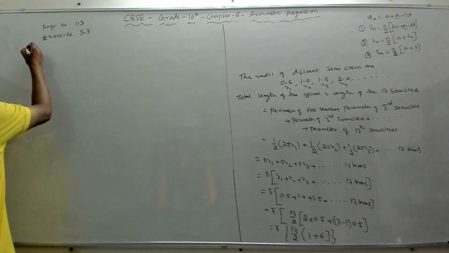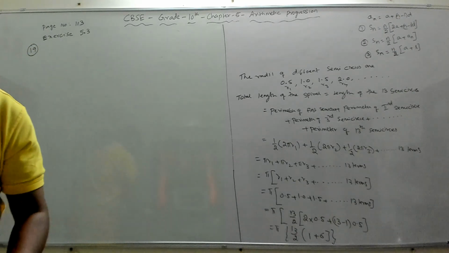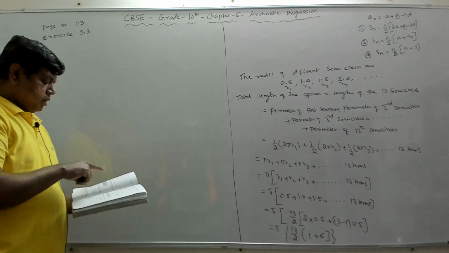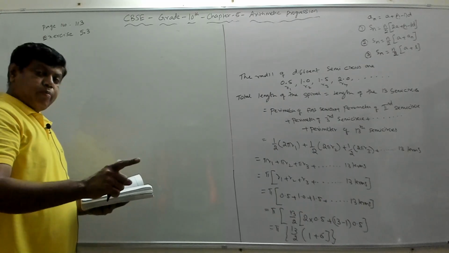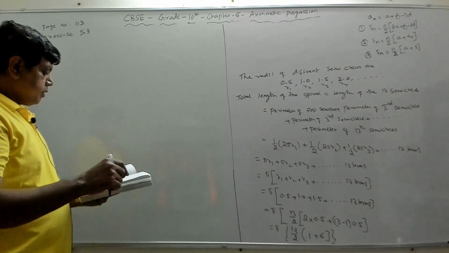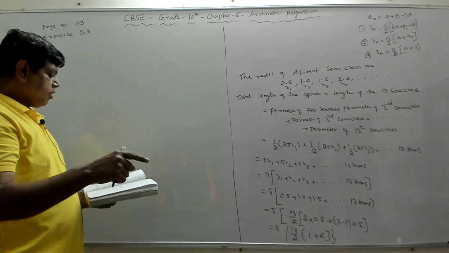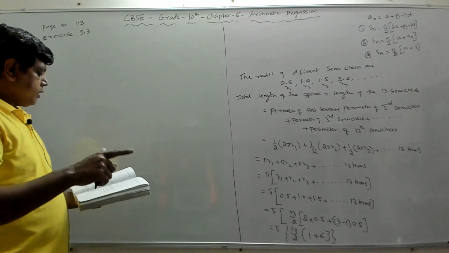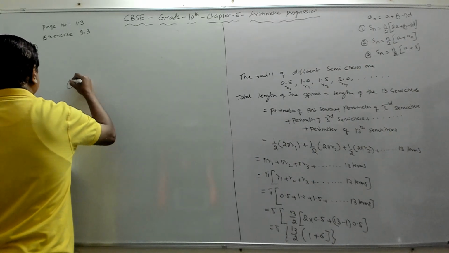The next one is problem number 19. What it says is that 200 logs are stacked in the following manner. You have to see figure 5.5 in your textbook, page number 114. It says 200 logs are stacked in such a way that 20 logs in the bottom row, 19 in the next row, 18 in the next row to it, and so on. In how many rows are the 200 logs placed, and how many logs are there in the top row?